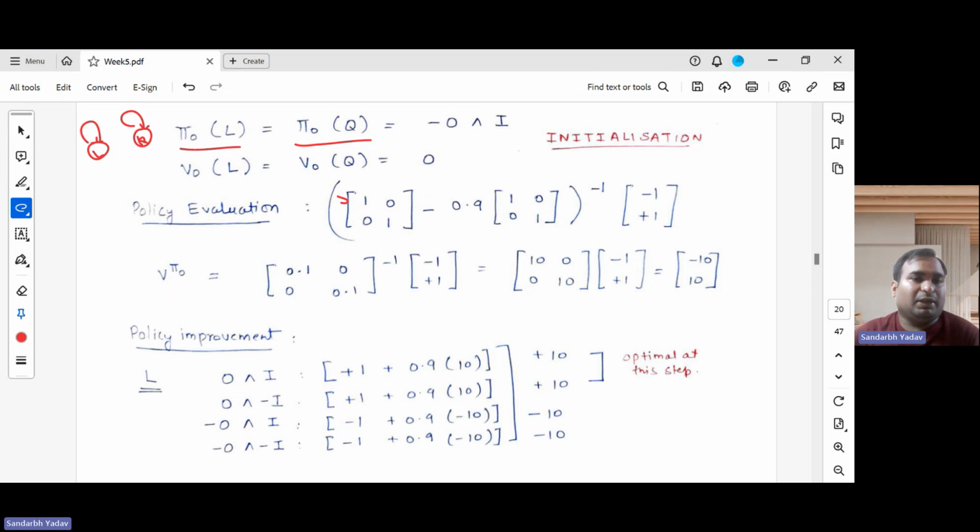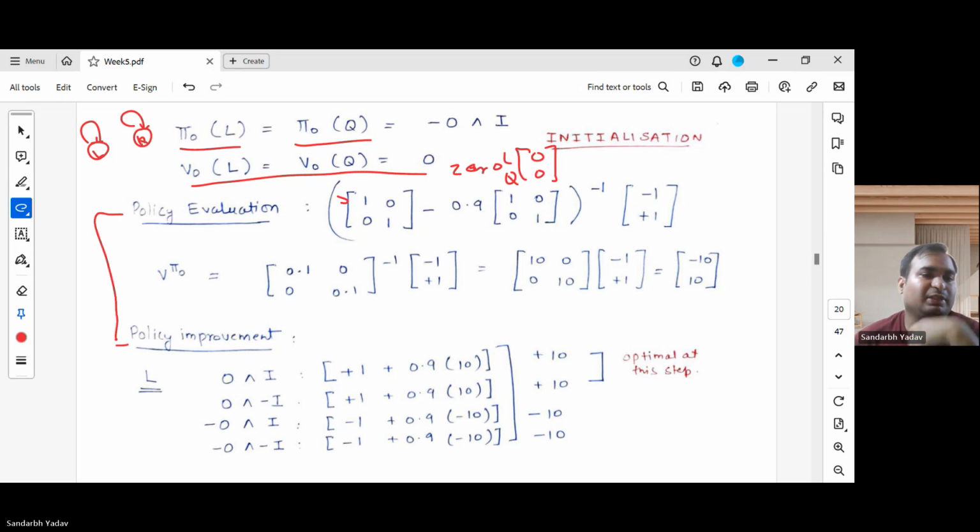Also, in policy evaluation we will need the value function, so we will initialize it with 0. Both components are 0. So our value vector has the first component denoting laughter and the second one quiet. Both of them are 0 as of now, in the initialization phase. Now we will perform the policy evaluation. This is the first iteration; we are doing this for the first time.